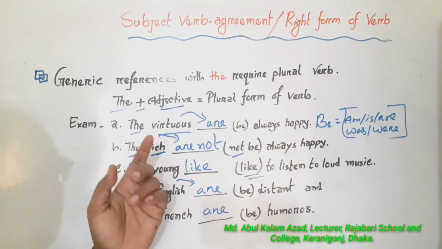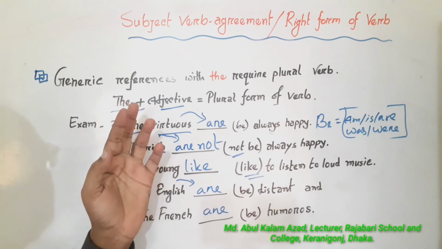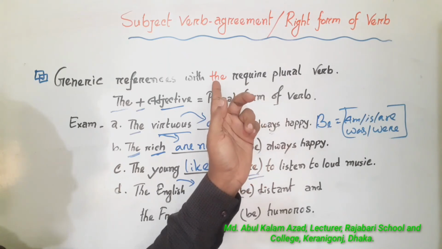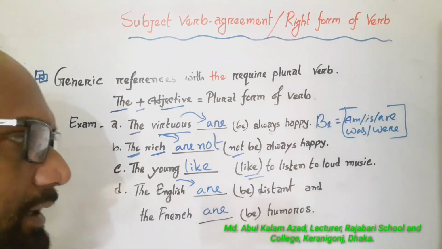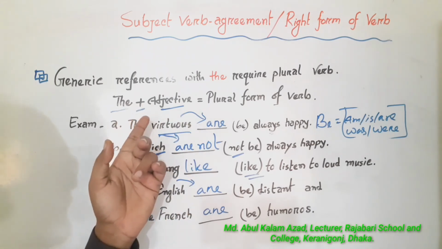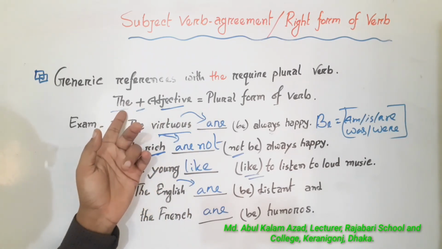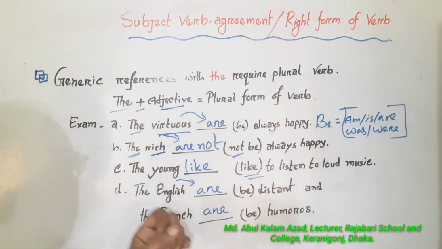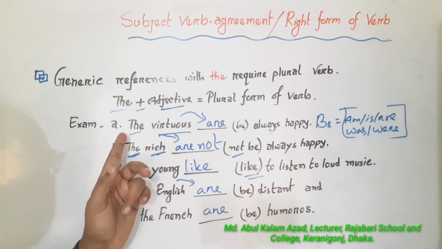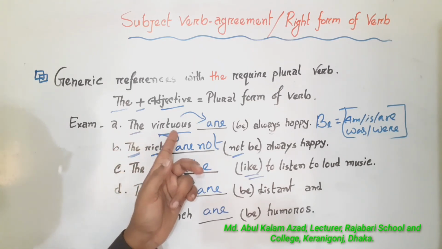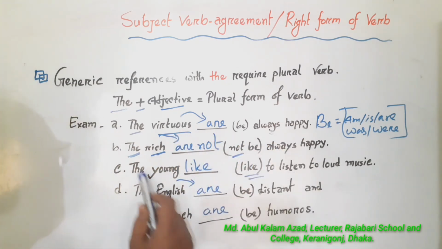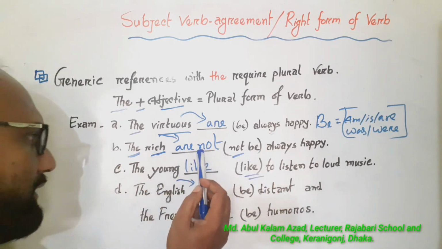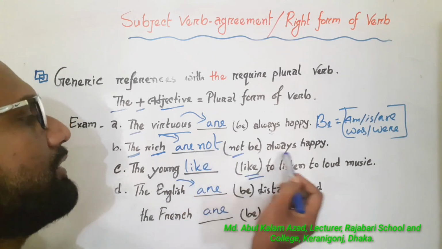Again, I am telling you for your realization: if the subject is generic references with the required plural form of verb or plural verb, or as I have given here very shortly, subject plus adjective equal plural form of verb. The first exam A, the virtues are always happy. The rich are not. In the bracket has given not to be, and so we have written here are not. The rich are not always happy.